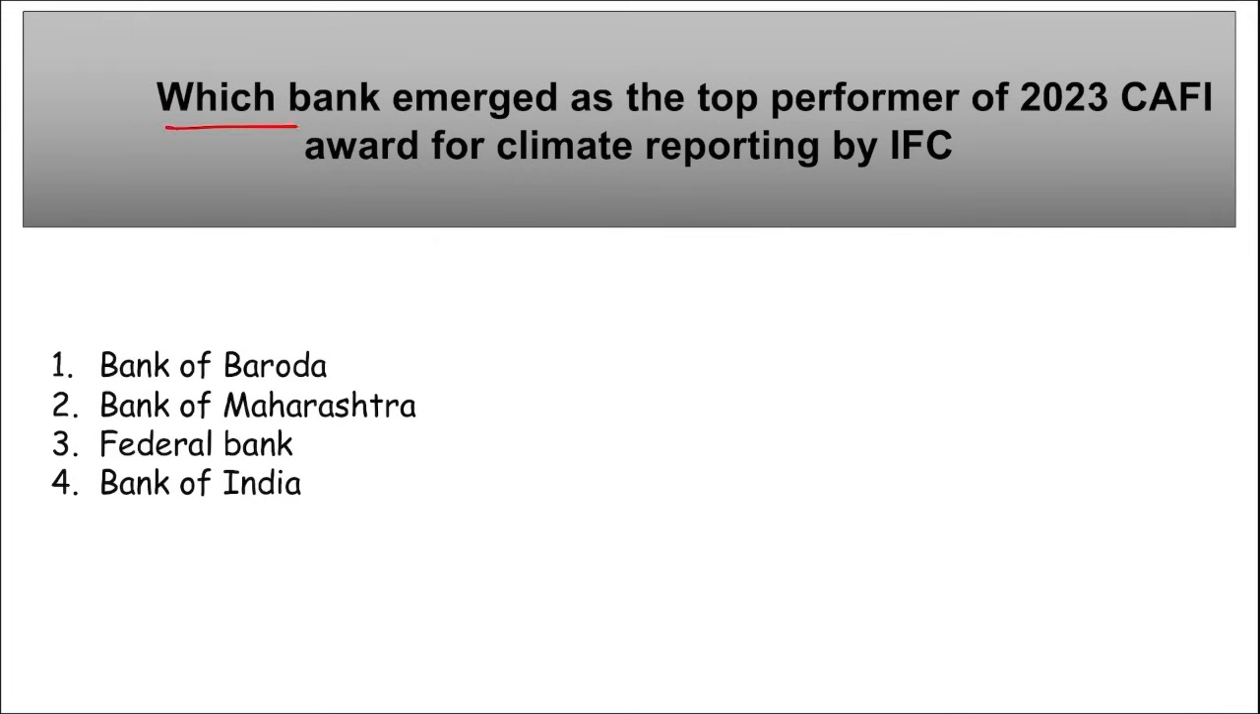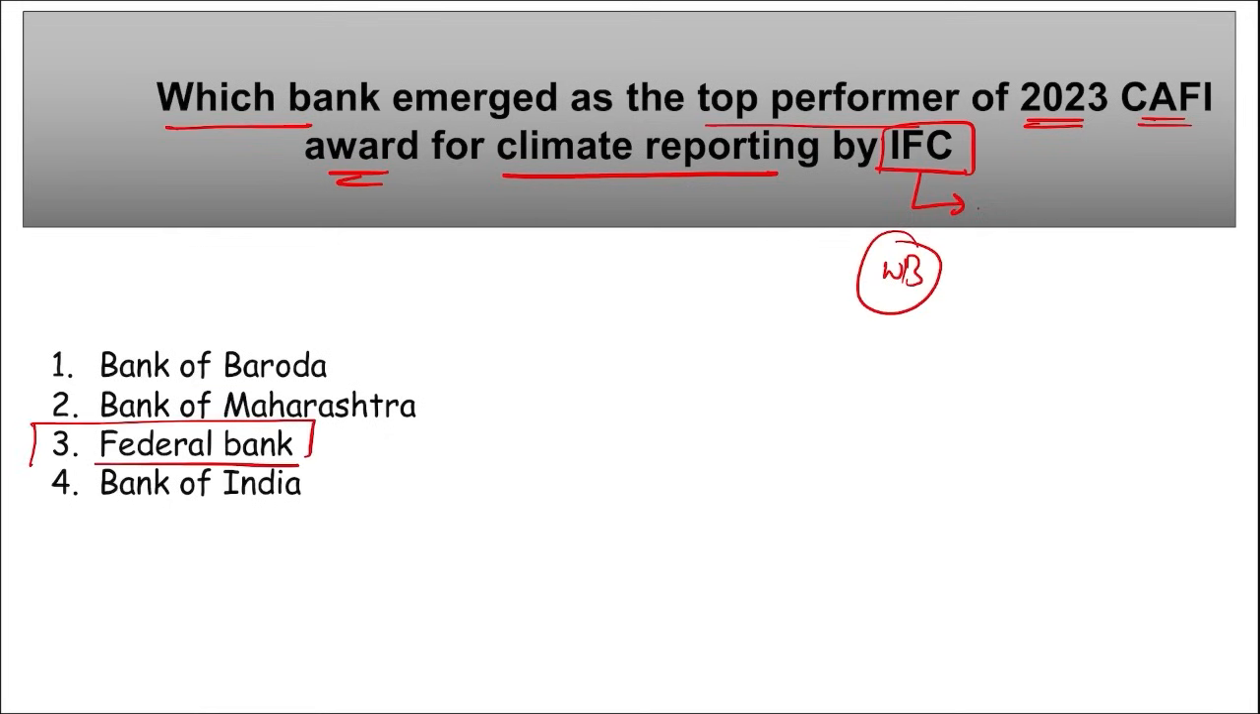Next is, which bank has emerged as the top performer of the 2023 CAFI Award for Climate Reporting by IFC? I repeat, IFC, that is the International Finance Corporation. This is a member of the World Bank Group, and they have recognized which bank? That is Federal Bank. Right, they are the top performer of the 2023 CAFI awards. What is CAFI? Climate Assessment for Financial Institutions Award for Climate Reporting. So Federal Bank has emerged as the top performer of the 2023 CAFI award for climate reporting.